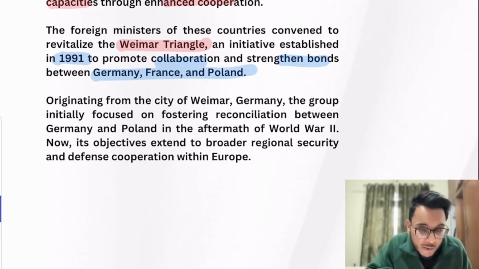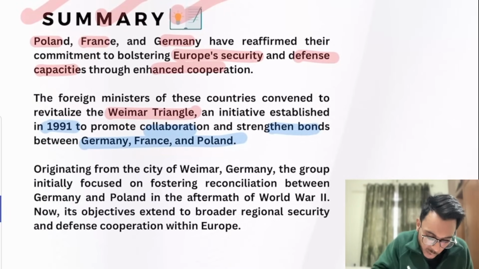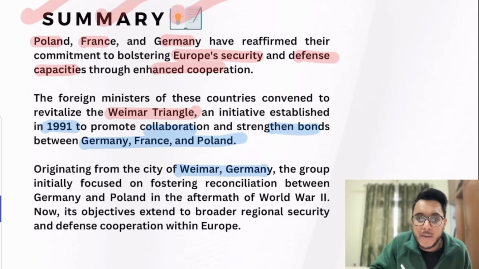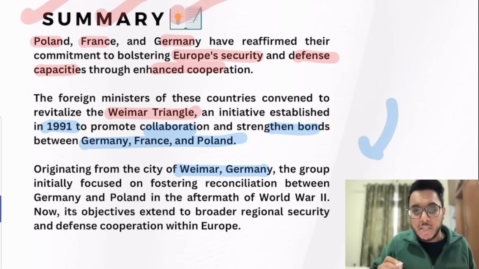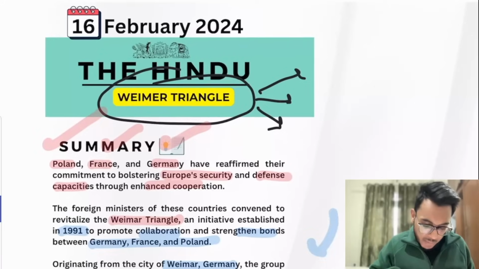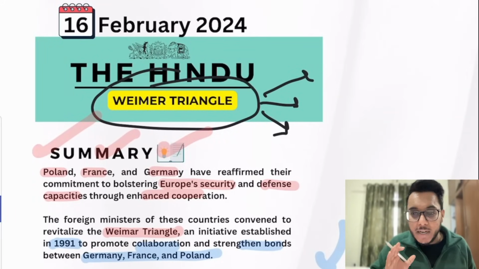Now they are going to revive it. The word Weimar Triangle comes from the Weimar city of Germany, where it originated, and it was brought to focus on reconciliation and cooperation in the post World War II world. So Weimar Triangle, a cooperative grouping of three countries, Poland, France, and Germany.